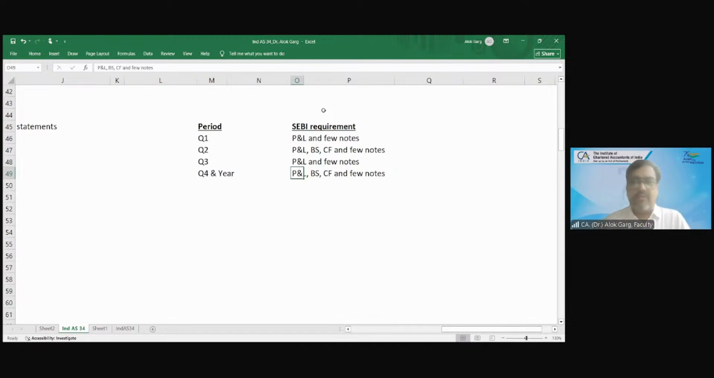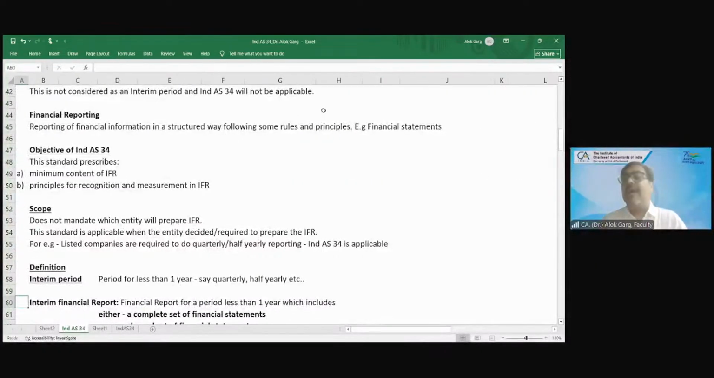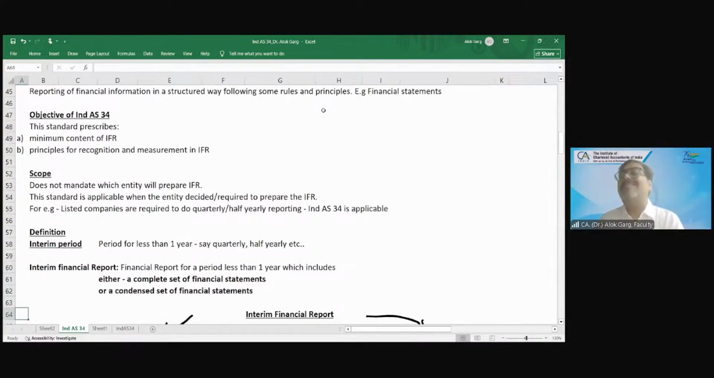So I went to my controller and I told him, sir, SEBI only requires these disclosures, these filings, these formats. Sir, instead of preparing a full-fledged financial statement for every quarter, Ind AS 34 also allows us to prepare a condensed set of financial statement, right? Instead of preparing a complete set like year end, in Q1, Q2 and Q3 we can prepare a condensed set. He asked, what do you mean by condensed set of financial statement?